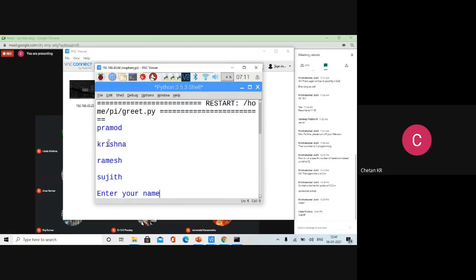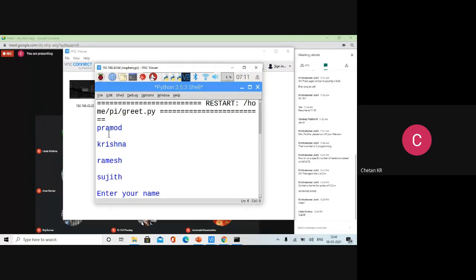See, this is the problem. Can you observe? In between every user, there is a blank line. So a new line is getting added there when you're reading from the file. So it is not Pramod actually. Pramod \n is the data, and Pramod \n is not matching with Pramod. Or it is Sujit \n and not Sujit. Mohit \n and not matching with Mohit. So \n is interfering here.